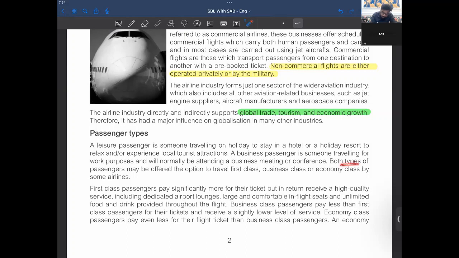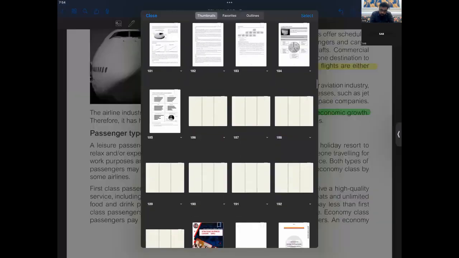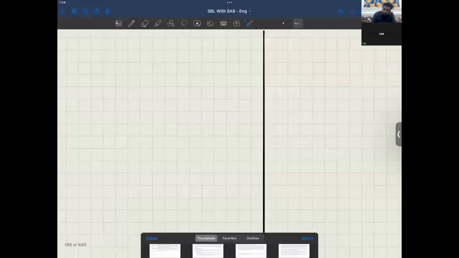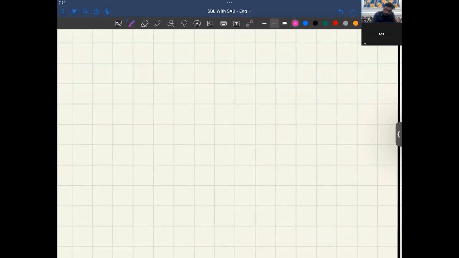Both types of passengers may be offered the option to travel first class, business class, and economy class. Now, this is generic airline industry information which everyone has. Those persons who have just traveled by airline must have that.